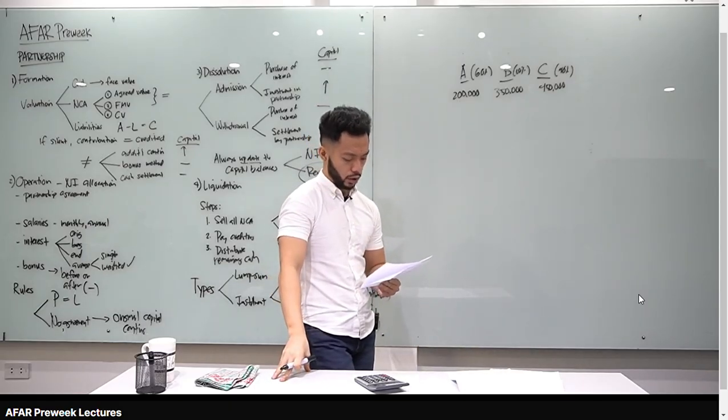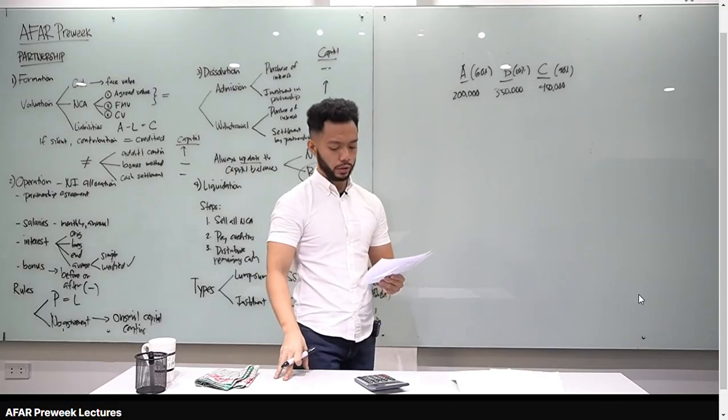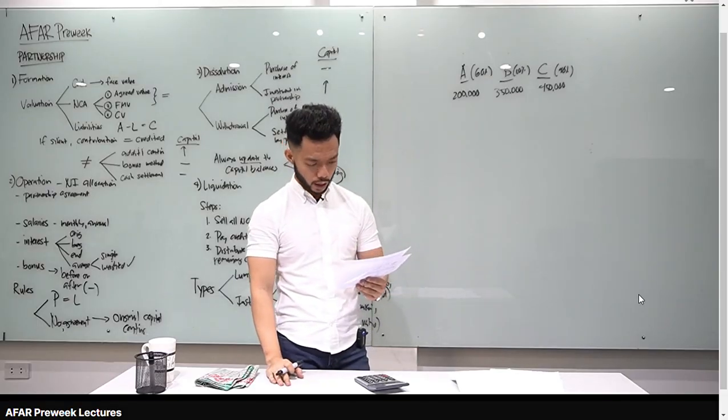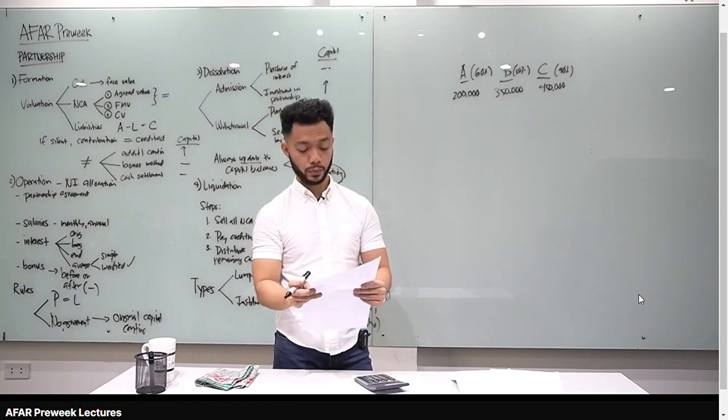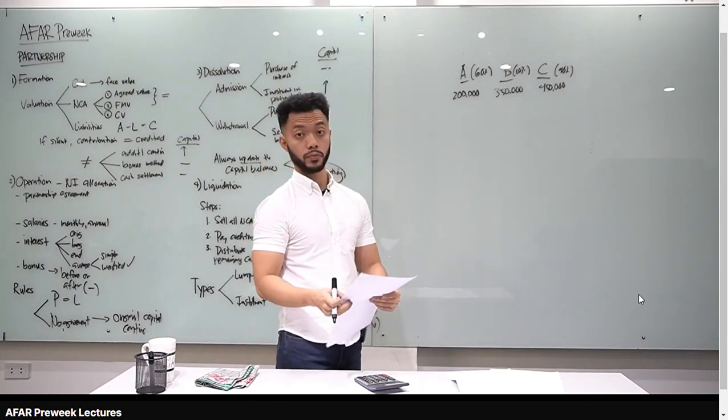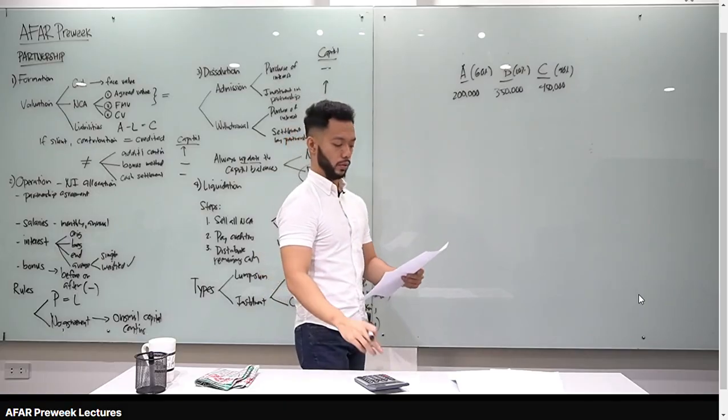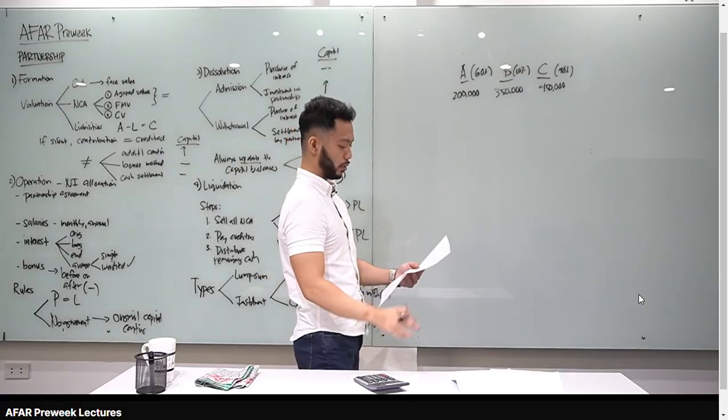On January 1, 2026, the partners decided to liquidate the partnership. All partners are legally declared to be insolvent. The other non-cash assets were sold for 1.5. Liquidation expenses, 100,000 were incurred. Okay, so for this one, it is an example of lump sum liquidation. Okay, tingnan natin, how much daw yung cash na may receive ng partners?